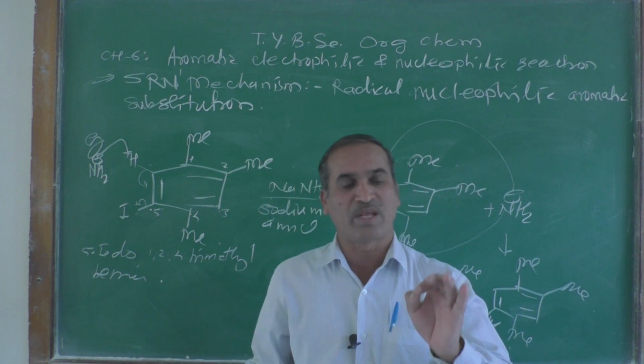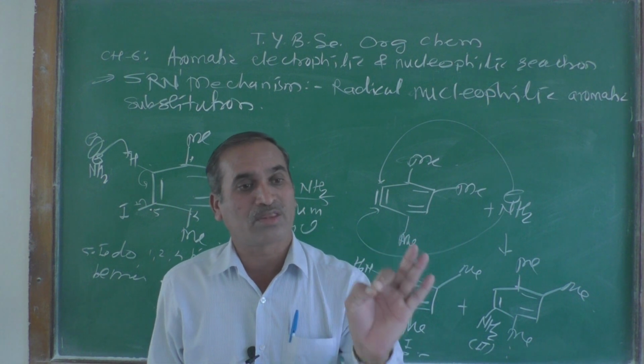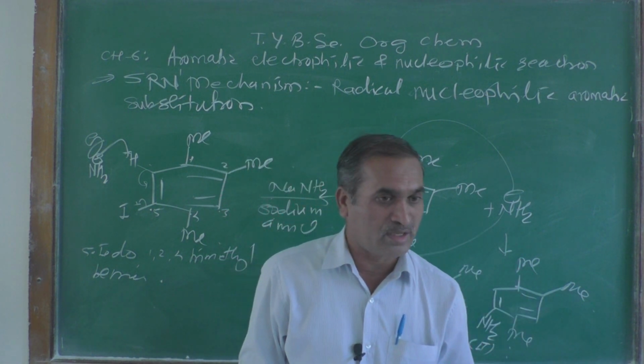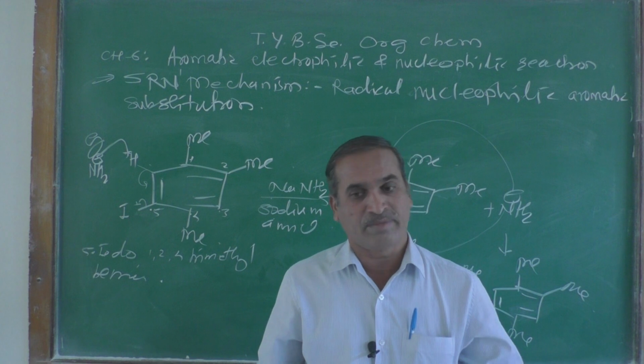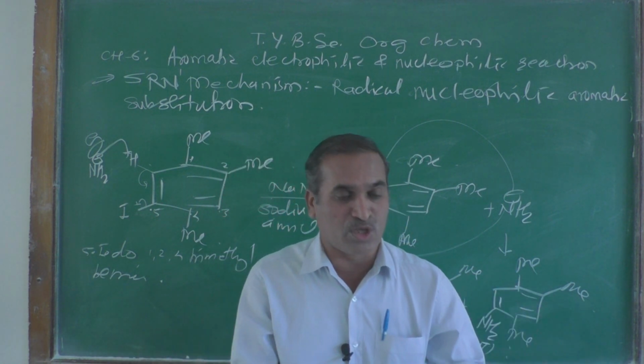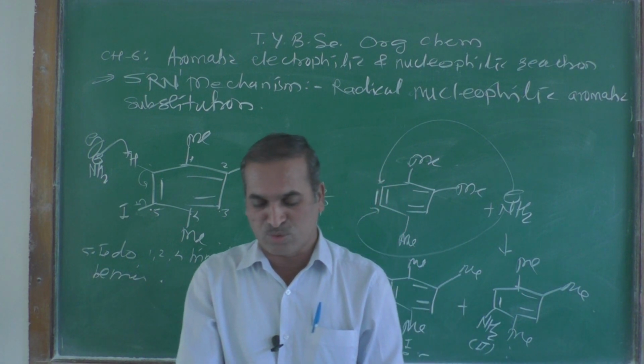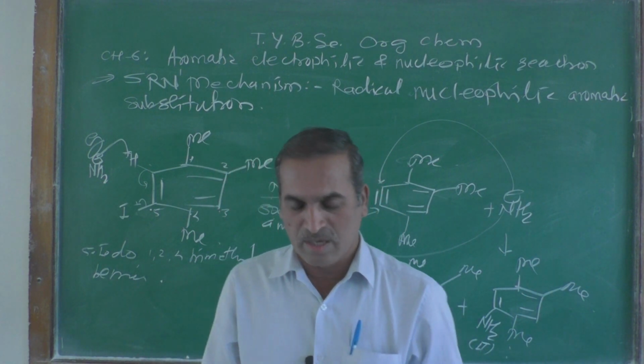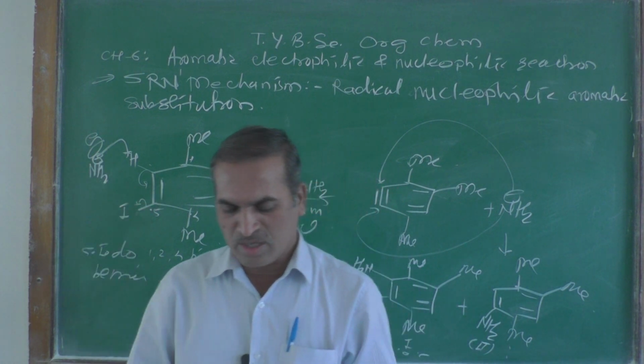Bromination is Br2 in presence of AlBr3, you can call it, or FeBr3. Those are the Lewis acids. Without a Lewis acid there will be no reaction. Remember that point also. So in this way you have to give the answer.